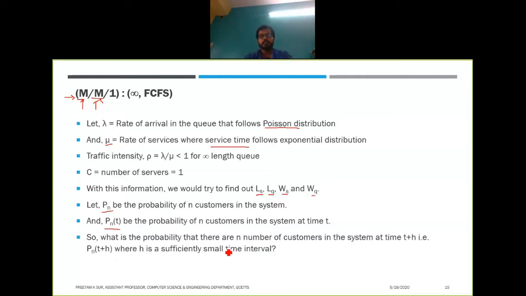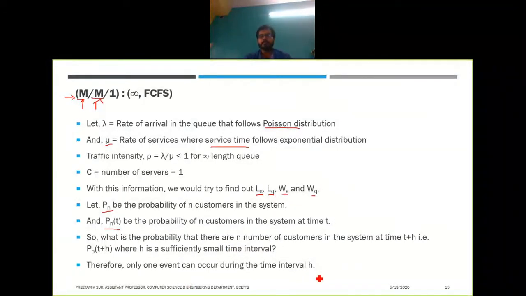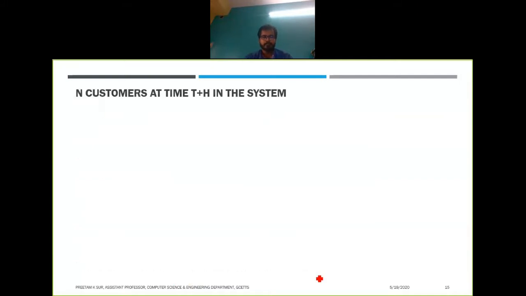This is what we will try to find out next. Since h is a small time interval, only one event can occur during the time interval h. This is what we have to keep in mind for the analysis.